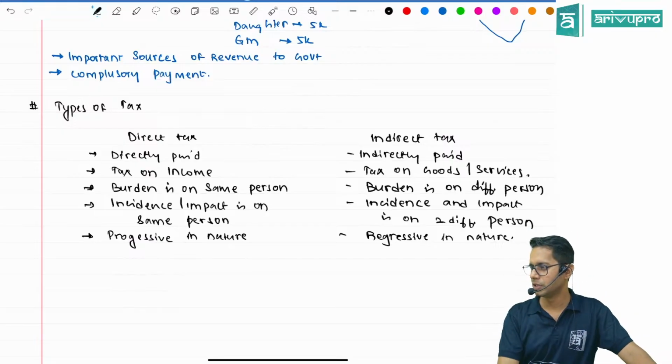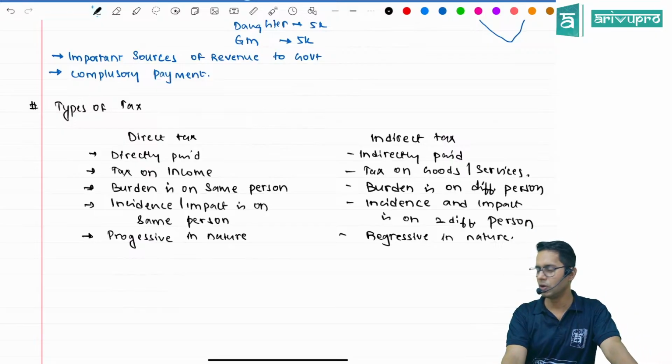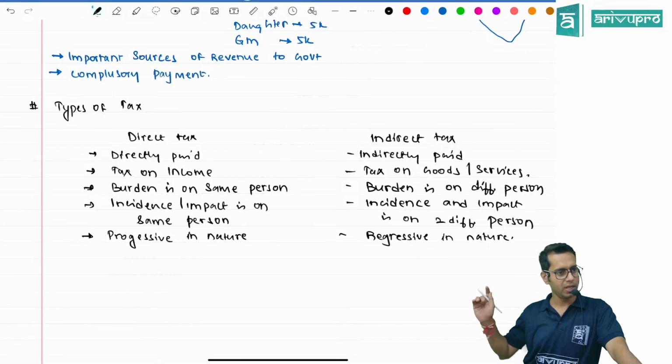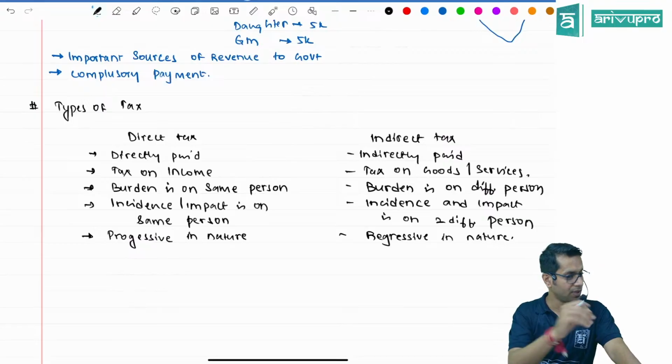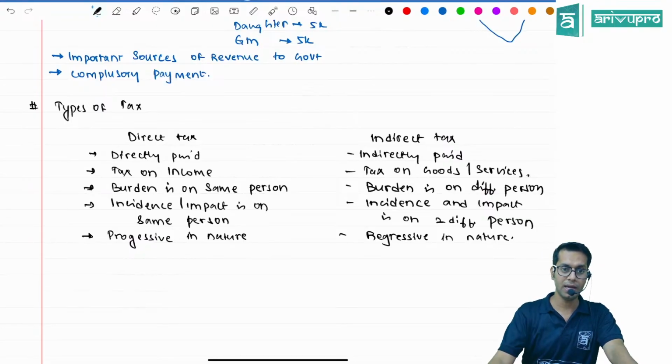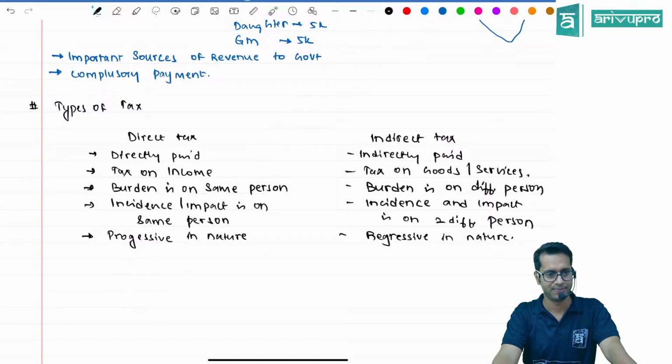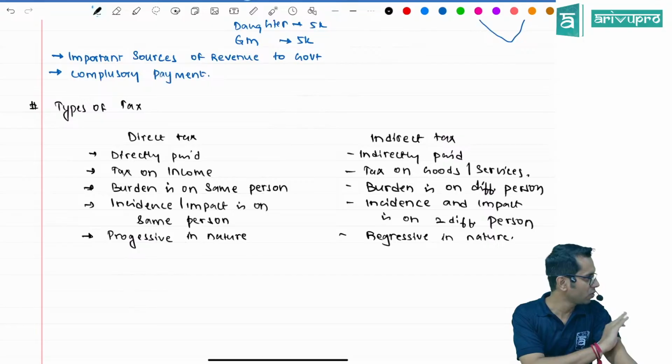Sir, we didn't receive any study material. You will not receive any study material. You have to write your own material. You should write whatever notes there are. Material will be given on the last day. When is our last day? Whenever it is that day. Seriously, you should write your own notes.